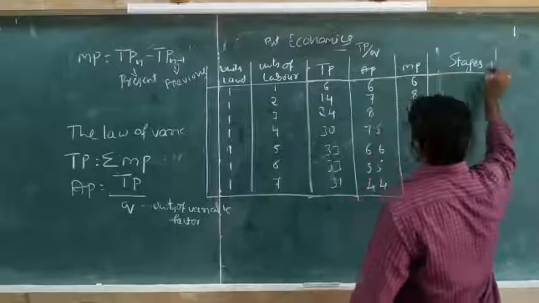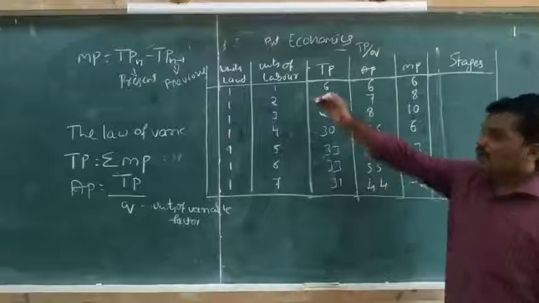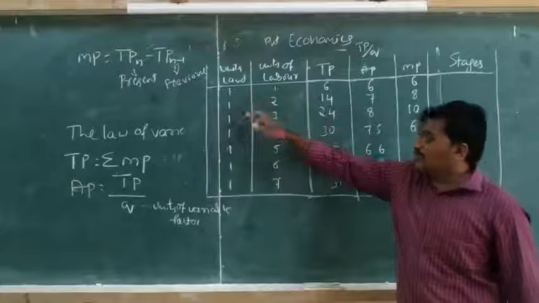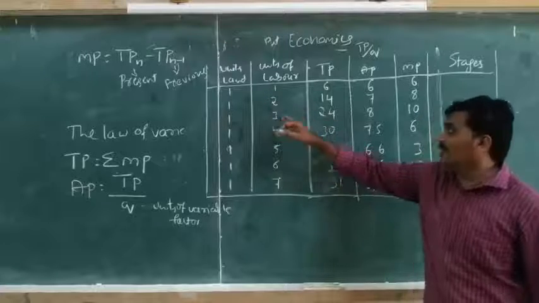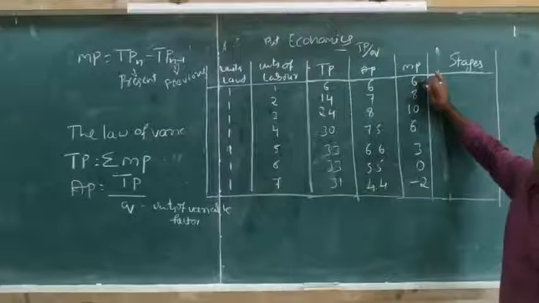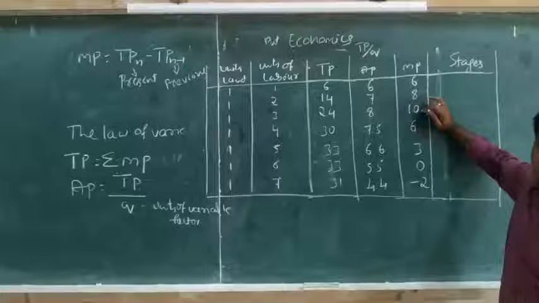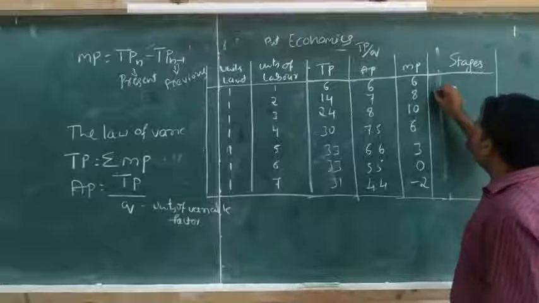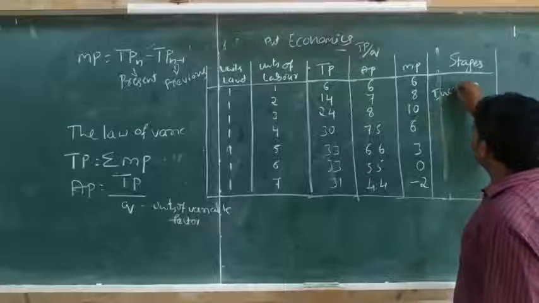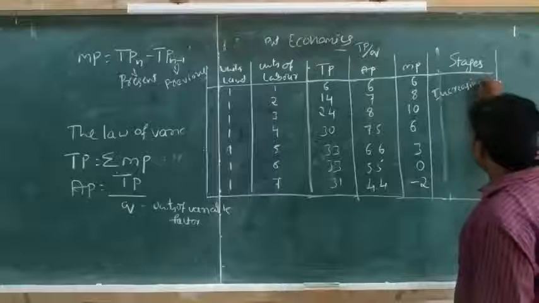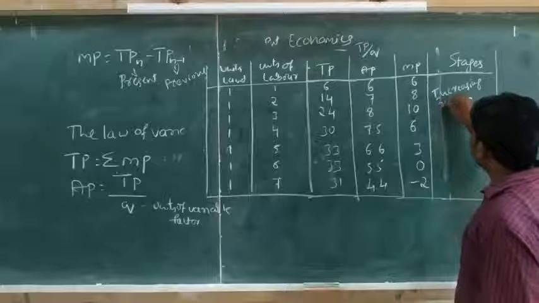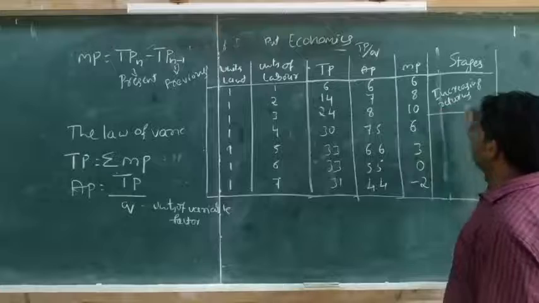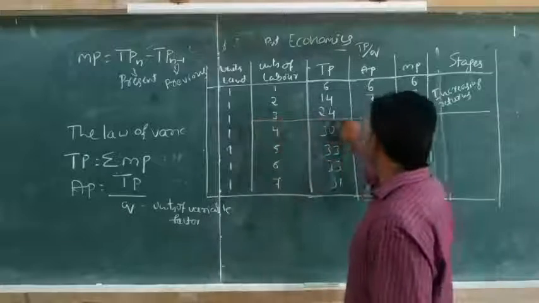Observe here, stages of production. When the units of fixed factor are constant and units of labor, that is the variable factor, increase, the marginal product starts to increase. This stage is known as increasing returns.